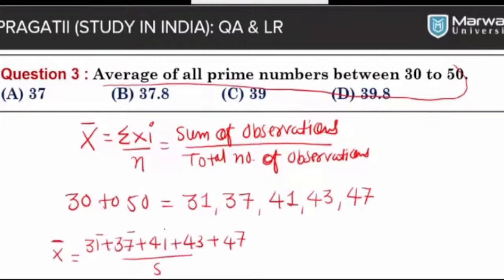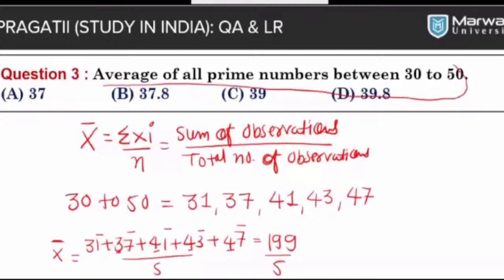Okay, so now we want to add here: 1 plus 7 plus 1, that is 9, 9 plus 3, 12, 12 plus 7, 19, carry 1. So I will keep in mind 1 carry, 1 plus 3, 4, 4 plus 3, 7, plus 4, 11, plus 4, 15, plus 4, 19. So now the total of these 5 prime numbers is 199, and divide by 5 and we will get the final answer.